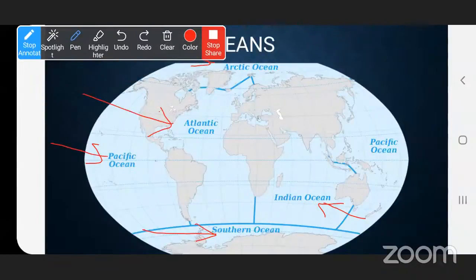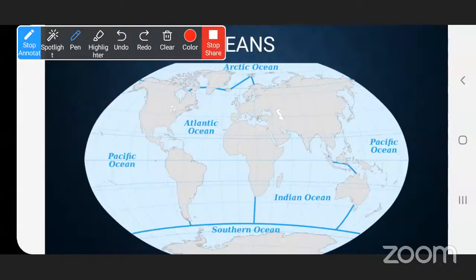Pacific Ocean is the largest ocean in the world. Yes, correct. So in total there are 5 big oceans on the earth, and they form the 2/3 part of the earth.